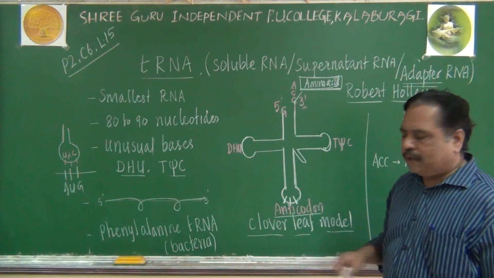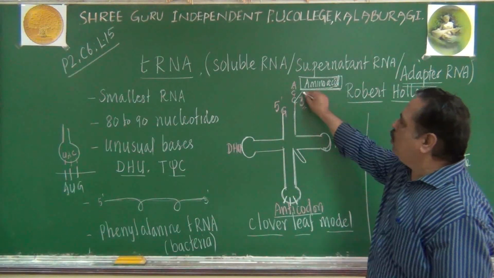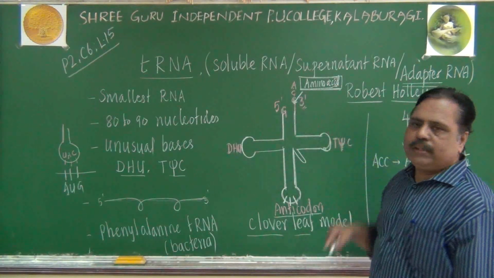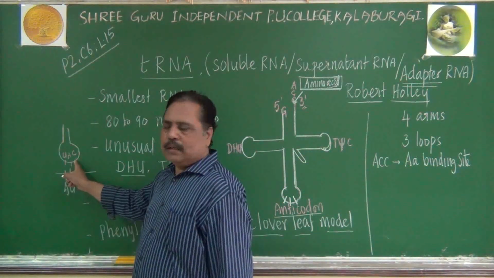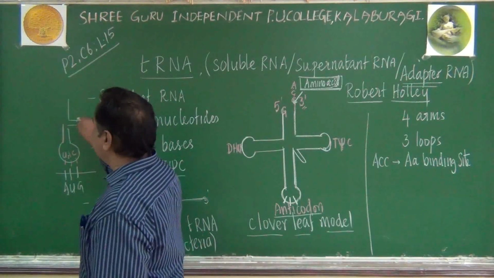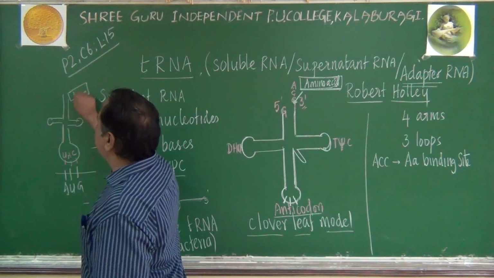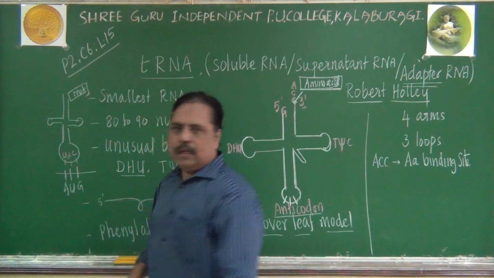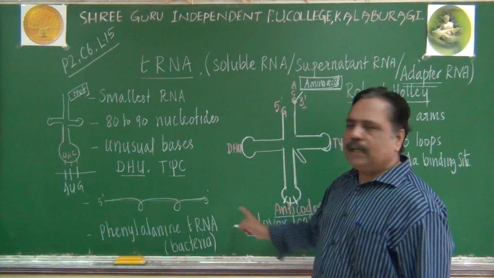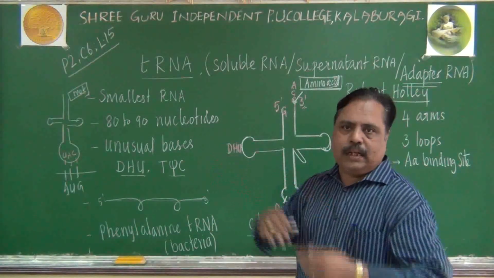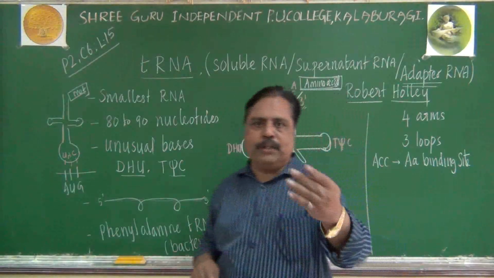Now remember, according to the anticodon, that particular amino acid will come and bind with the 3' end. If UAC is the anticodon, this tRNA will carry only methionine at its tip. Here methionine only will come and bind, not phenylalanine. If the tRNA has the anticodon for phenylalanine, only phenylalanine will come and bind here, not methionine.